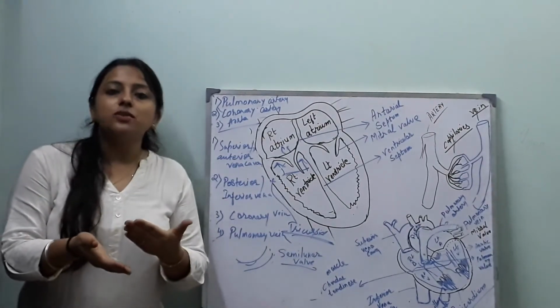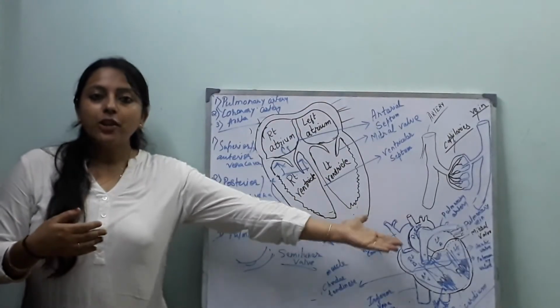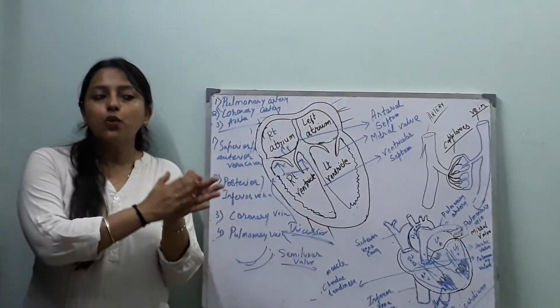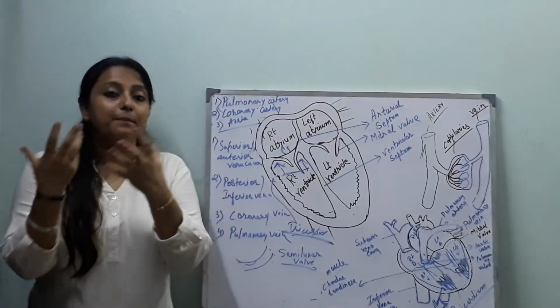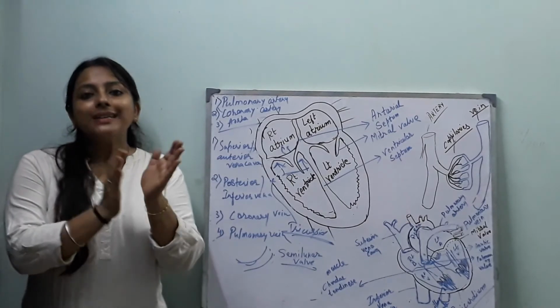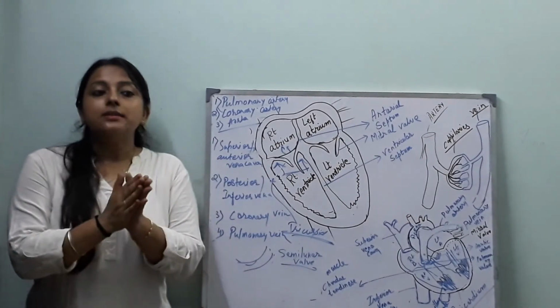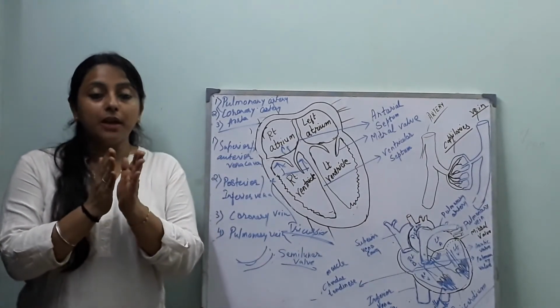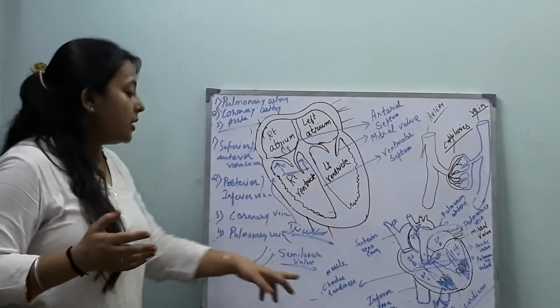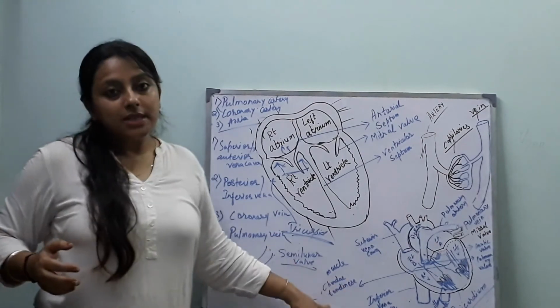It is also present on the left side of our heart. Again, on the left side, it holds the bicuspid valve and papillary muscles so that the bicuspid valve can stay intact in its position. So this is a very important fiber-like structure inside our heart, which is called chordae tendineae.